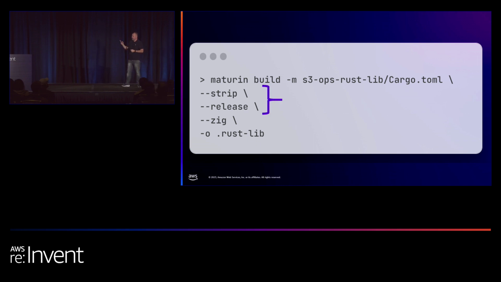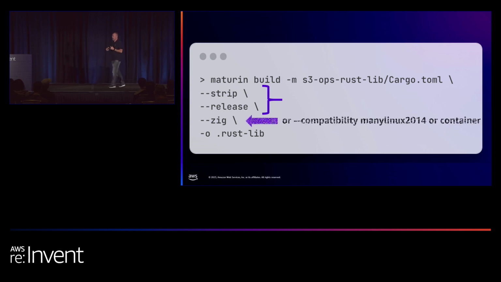A couple of notes when using Maturin. I highly recommend, when releasing your binary, to release it in release mode, in production mode, mainly because a Rust Python binary in debug mode is very big in size, a couple of hundreds of megabytes. And if you are using the zip packaging system for your Lambda, you won't be able to deploy your Lambda because it's too big. In case you do want to use debug mode for your Rust code for any reason, then you'll need to use a Docker container deployment system for your Lambda.